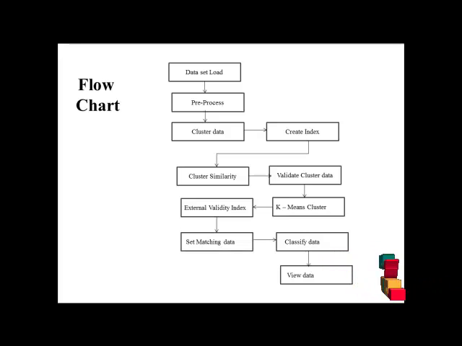Next is the set matching data. The data will be processed by comparing the existing and proposed data. For example, here we compare multiple data sets, and any data matching the previous data is analyzed. Next is the classified data. We analyze which data is matched between the existing and proposed data. The data comparisons will be analyzed for classification. Next, the data will be viewed for particular users.